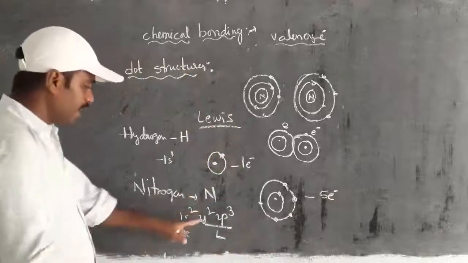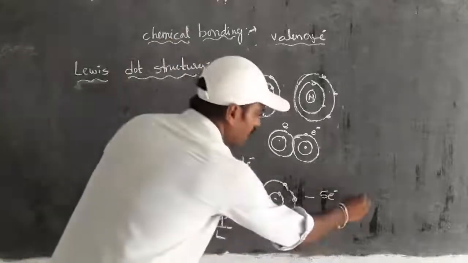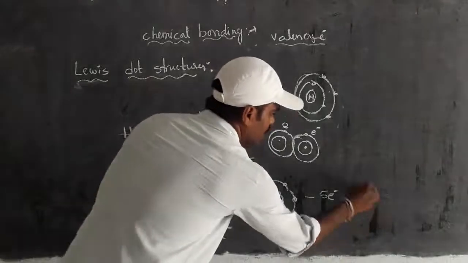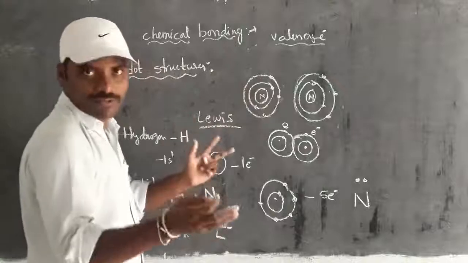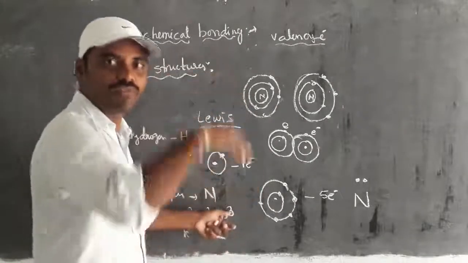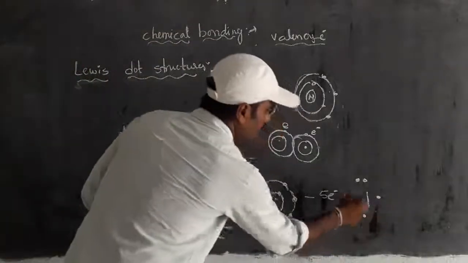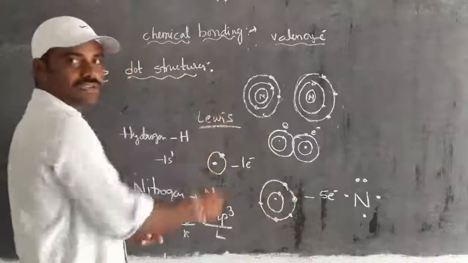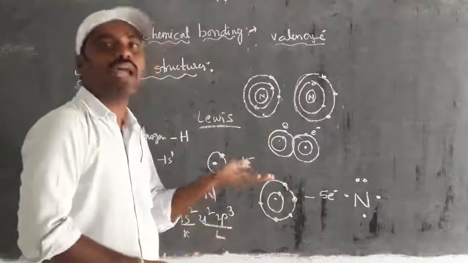And in that, 2s2 is a pair of electrons. For that we have to write like this. This is a pair of electrons. These three are unpaired because one is X, another one is Y, another one is Z, according to what we discussed in the structure of atom. So these are unpaired electrons. So he is the first person who noticed valence electrons with pairs and unpairs.